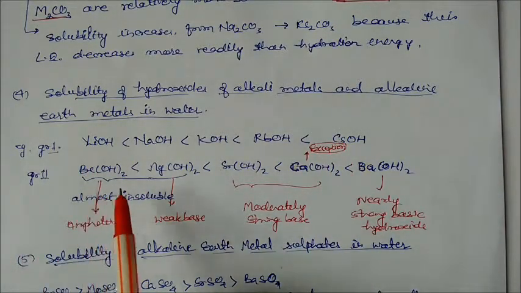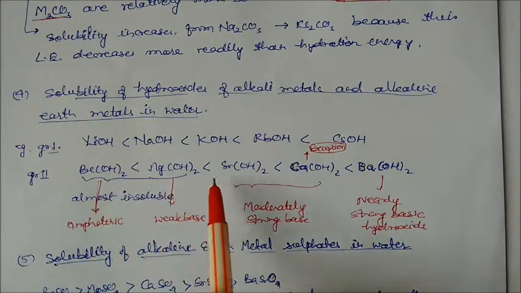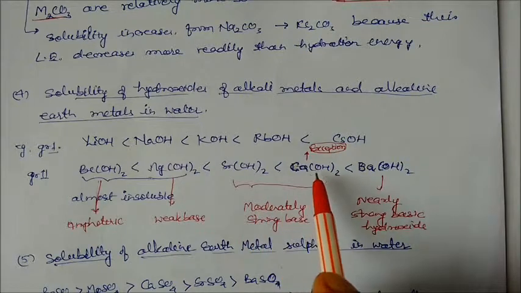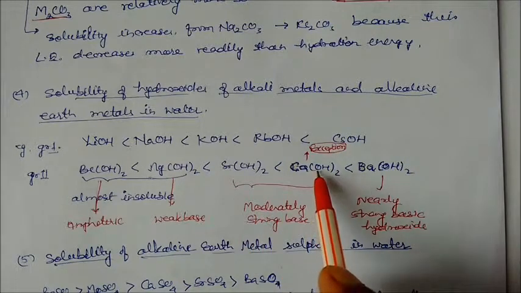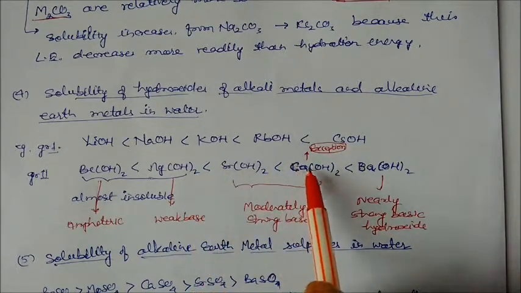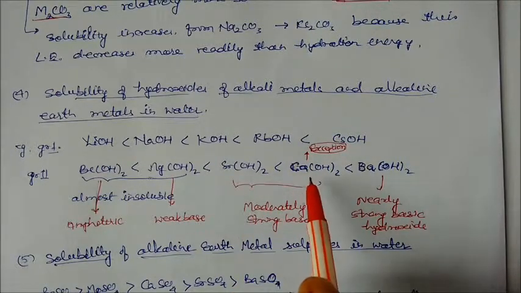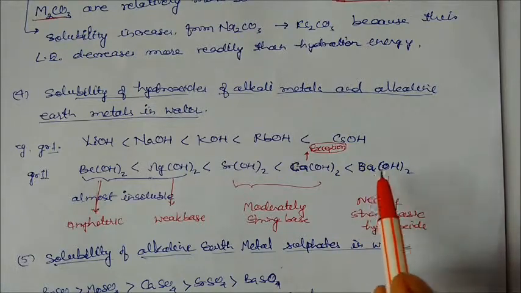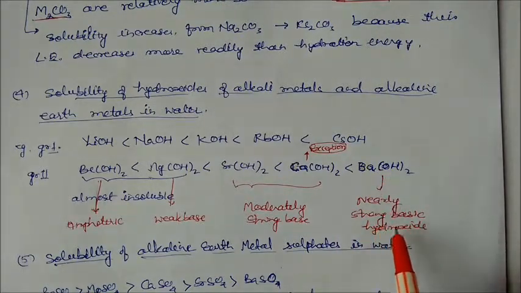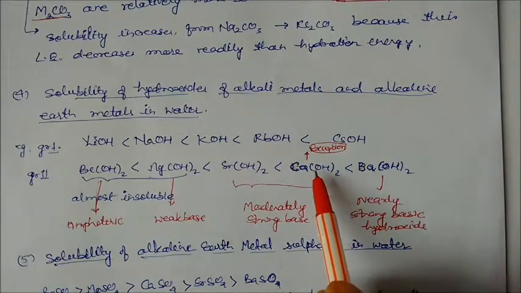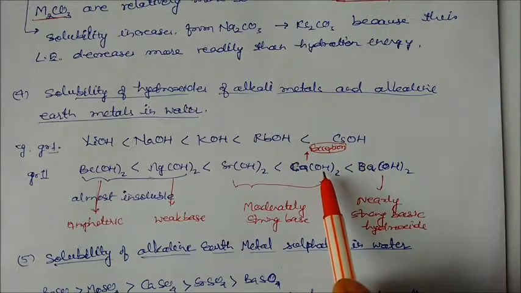Similarly, in group 2 we have beryllium hydroxide, magnesium hydroxide, strontium hydroxide, and after strontium, calcium hydroxide. Calcium hydroxide is an exception. It should come here, but it is not following the trend. It has more solubility than strontium hydroxide, followed by barium hydroxide. Again, you have to learn this exception and keep it in mind.